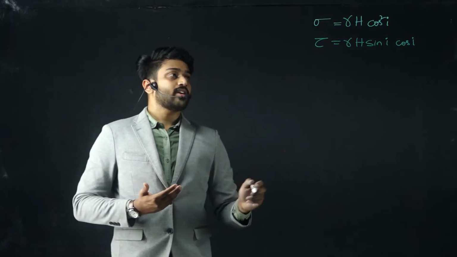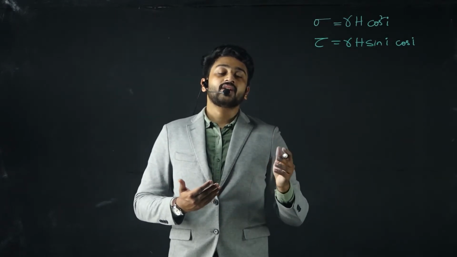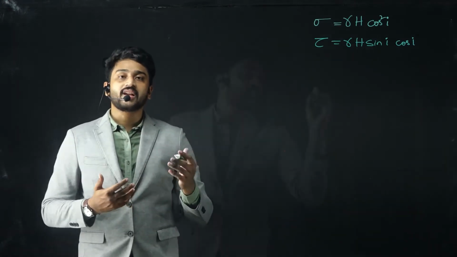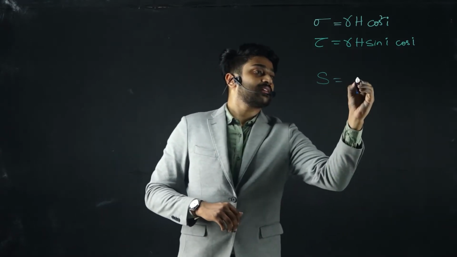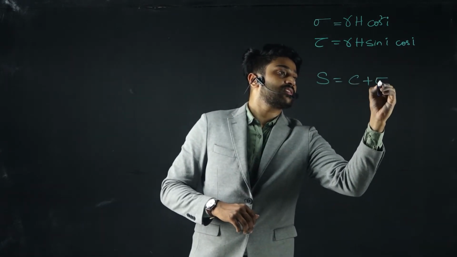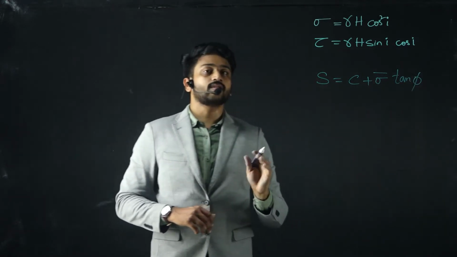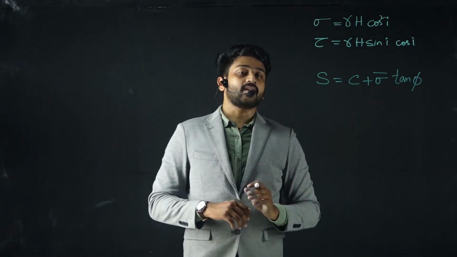If this is the shear stress that is applied, then we need to find out the shear resistance. The shear strength in general is S equals C plus sigma bar tan phi.